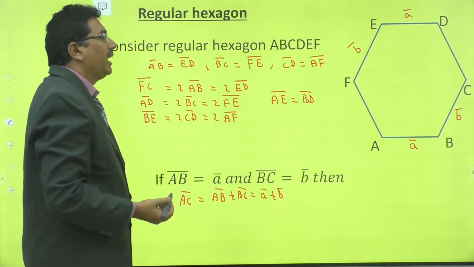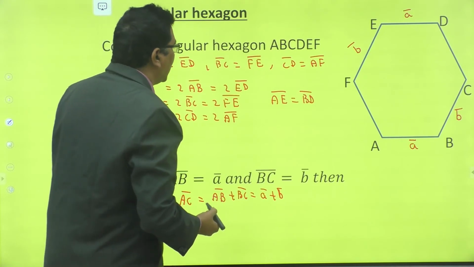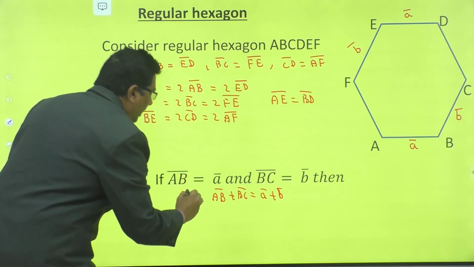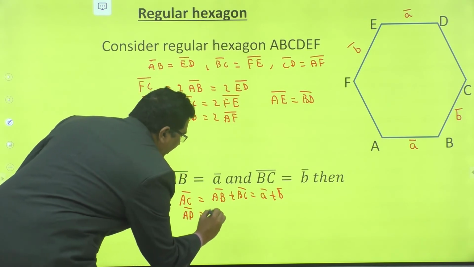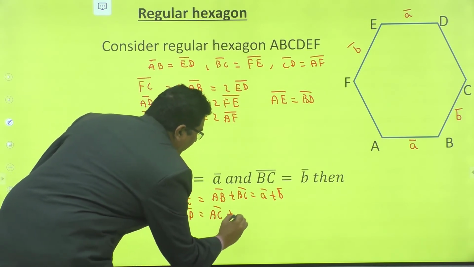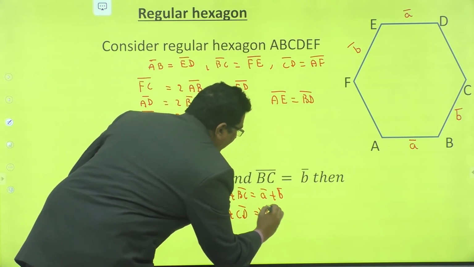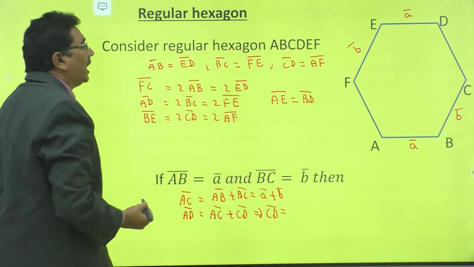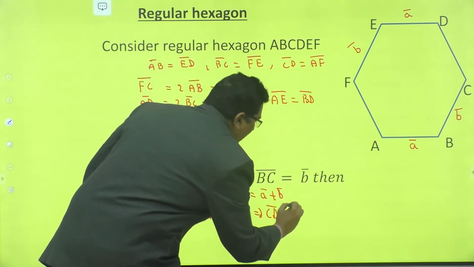Now, what is CD bar? How to find CD bar? From the triangle law, AD bar is equal to AC bar plus CD bar, that implies CD bar is equal to AD bar minus AC bar.